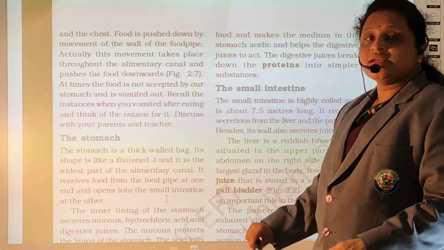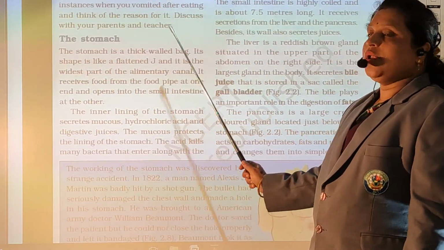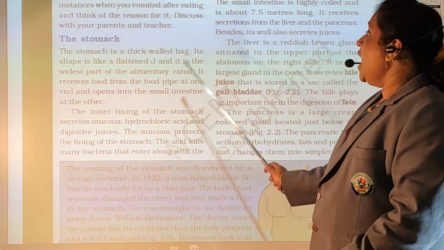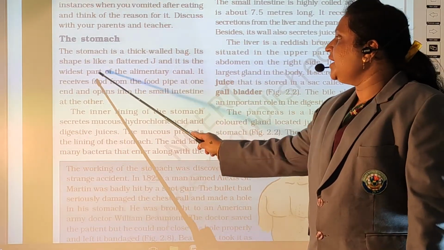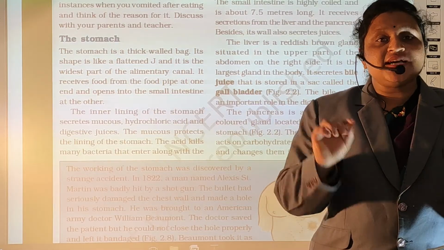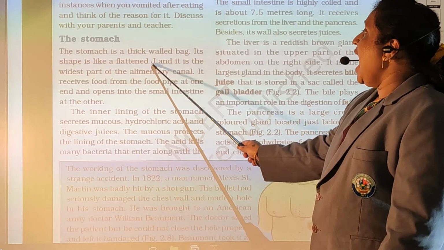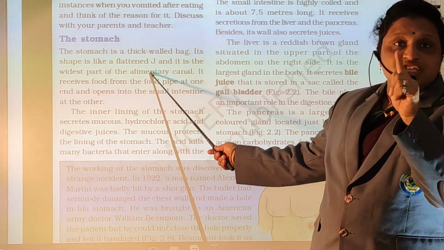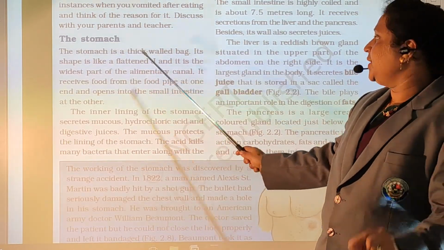So next is the stomach. The stomach is a three-walled bag. Stomach is only a bag-like structure. Its shape is like a flattened J, and it is the widest part of the alimentary canal. Alimentary canal means digestive system. Digestive system का सबसे बड़ा part होता है. And the stomach has J for jug. जो English में हम J लिखते हैं. The shape of the stomach is a J.